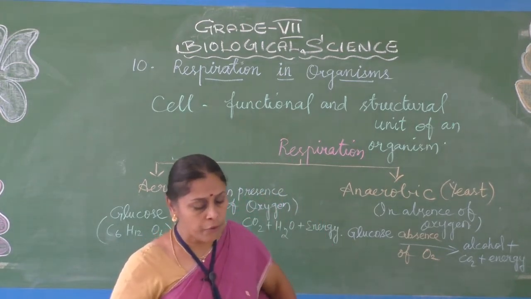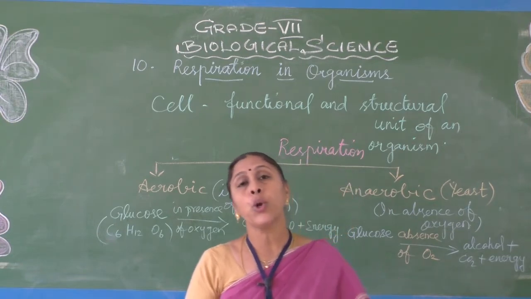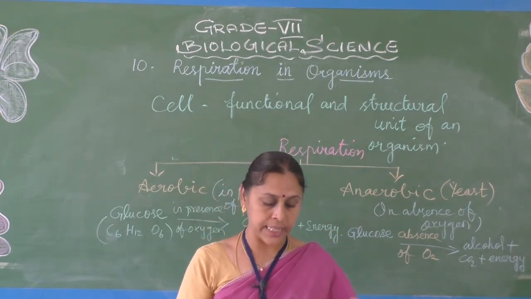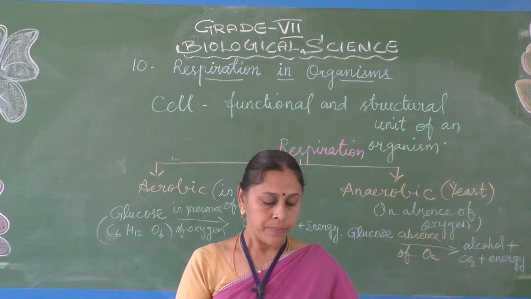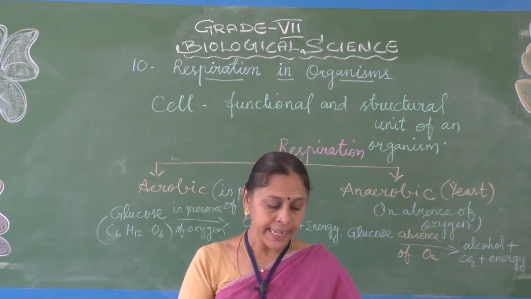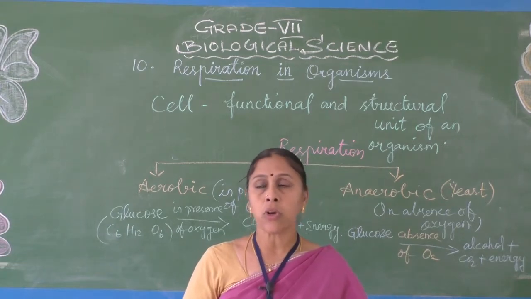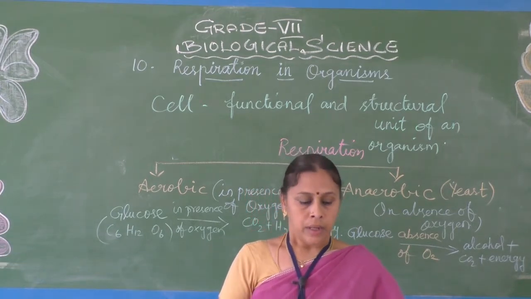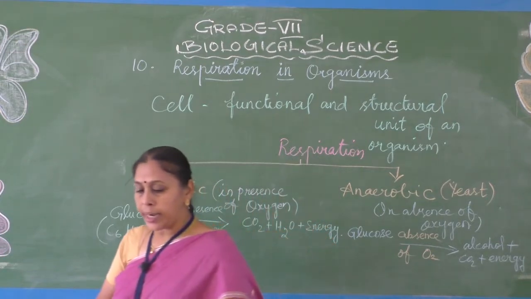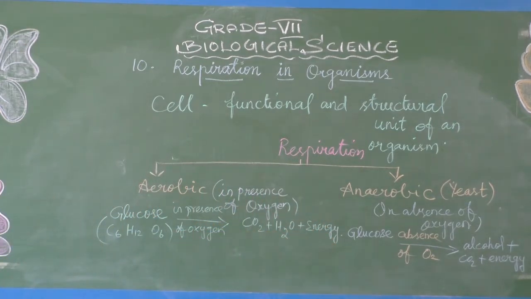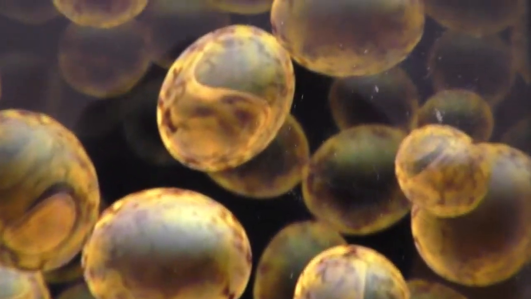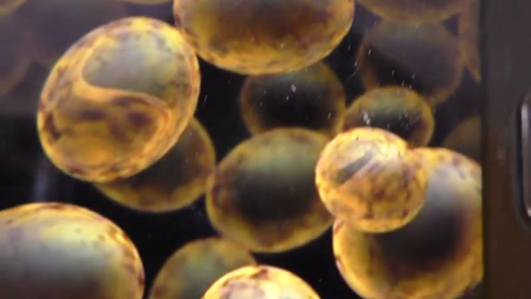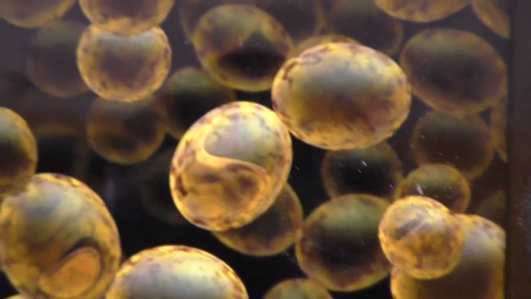Now I think all of you know that yeast is a unicellular organism, that is a single-celled organism, and it lives in colonies. I'll show you that unicellular organism yeast. See, this is the yeast. Can you see the minute round structures? So this is the unicellular organism called yeast.